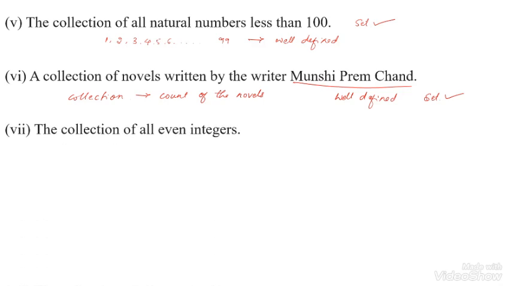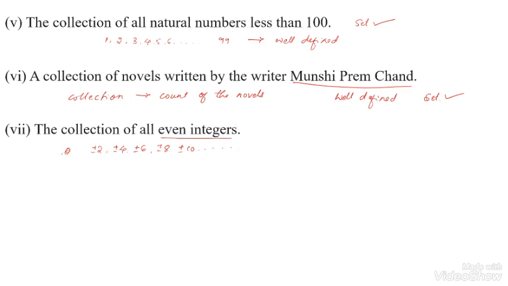The next question: collection of all even integers. Here even integer means 0 is also an even number, or else it can be left out. Even integers start with 2, that is plus or minus 2, plus or minus 4, plus or minus 6, plus or minus 8, plus or minus 10 and so on.